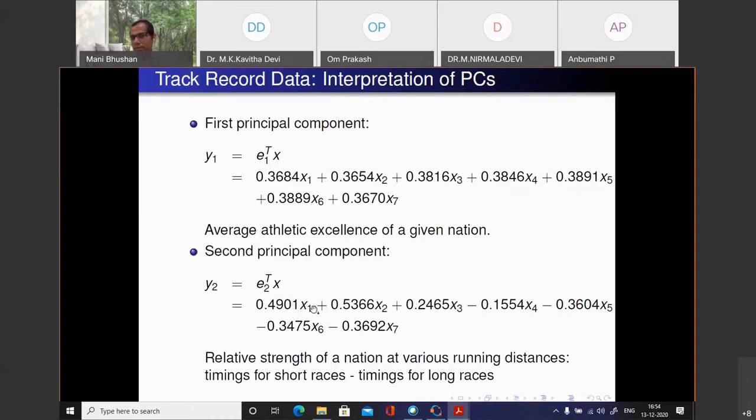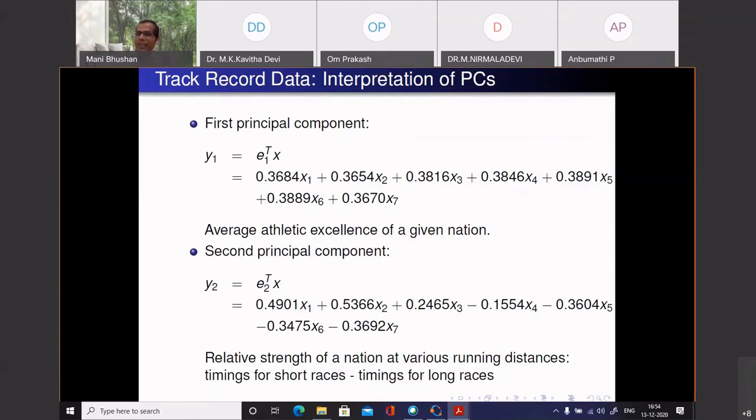You can think of x1, x2, x3 as short distance races and x4, x5, x6, x7 as long distance races. So it tells you roughly the difference between timings for short races and timings for long races. That happens to be the direction of second highest variability. It is just chance that I have got these coefficients. No physics based interpretation. These are the directions. What can I use them for?